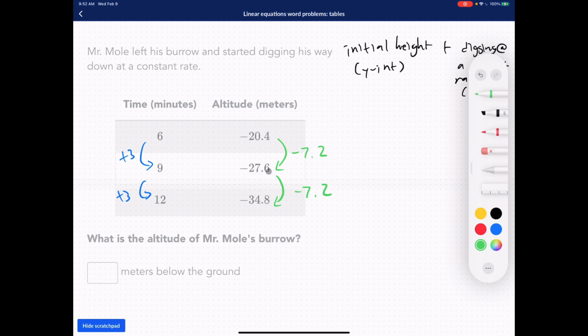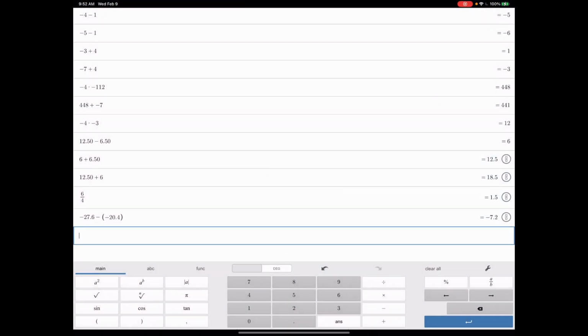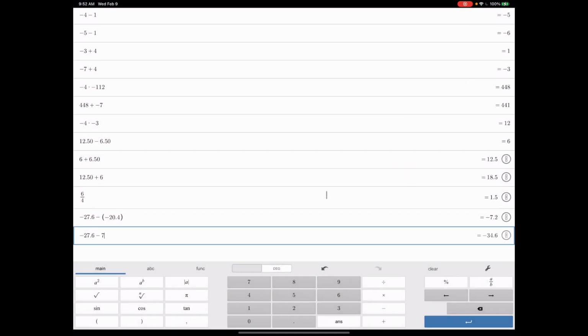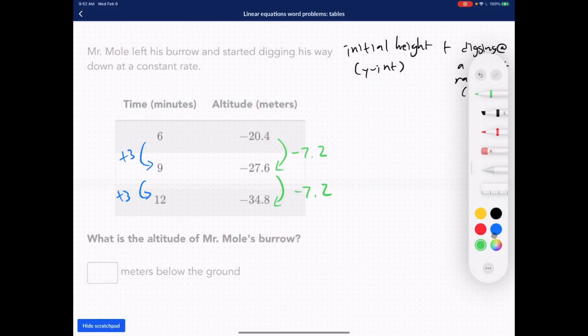Negative 27.6 minus 7.2, and then you got negative 34.8. So let's take a look. So he's traveling negative 7.2 meters every 3 minutes.